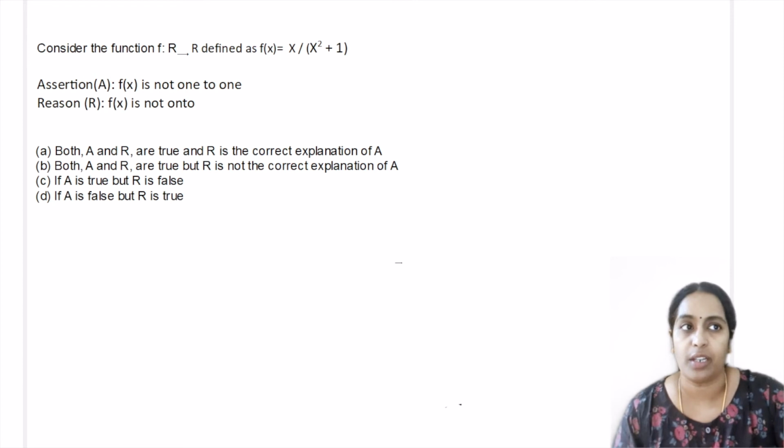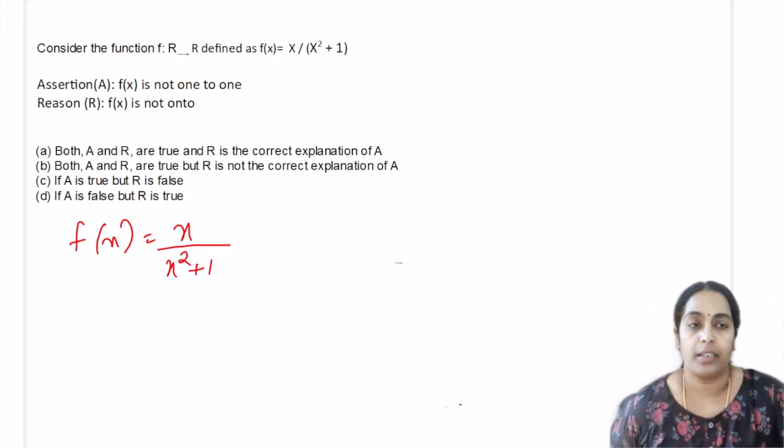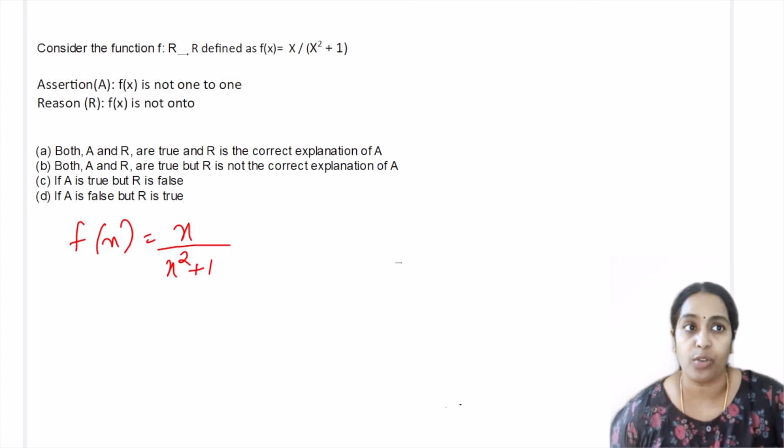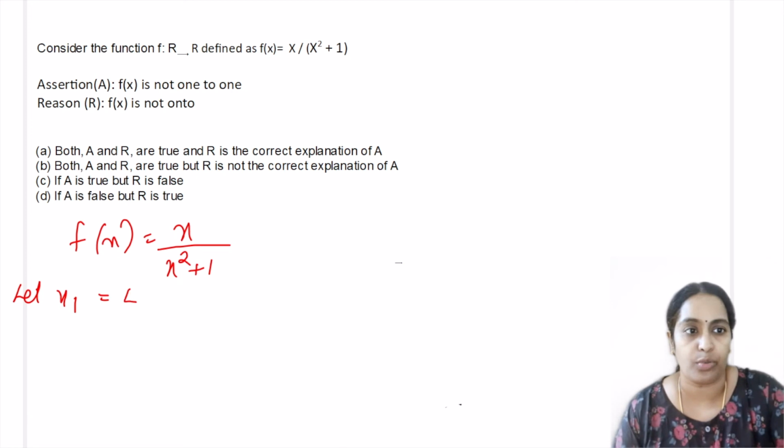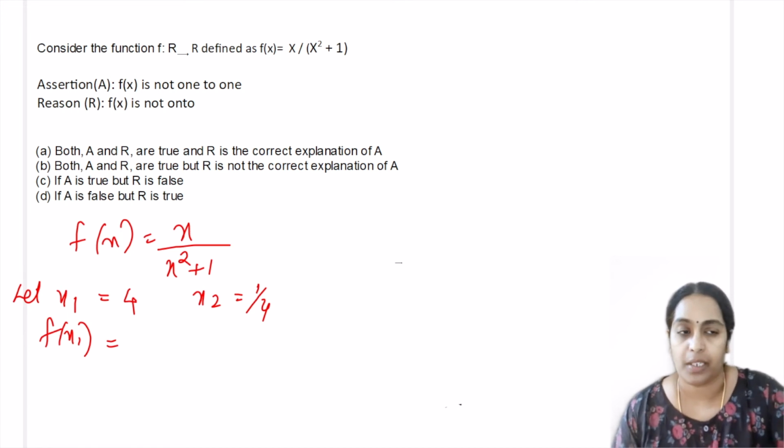The next one. Consider the function R to R such that f of x equals x divided by x square plus 1. The assertion statement is f of x is not 1 to 1. The reason statement is f of x is not onto. So let's check one by one. Let x1 be equal to 4, x2 be equal to 1 by 4. What is f of x1? This is what I'm checking for the one-to-one function, which is the assertion statement.